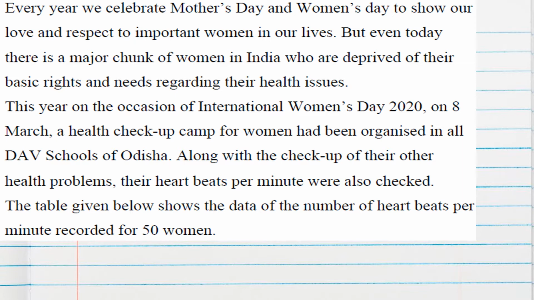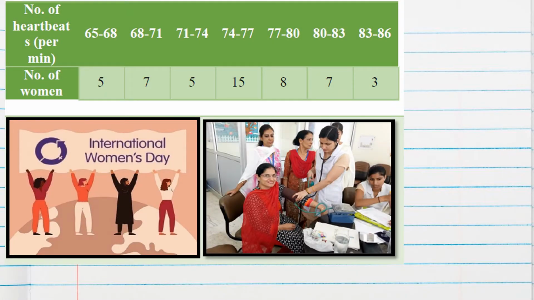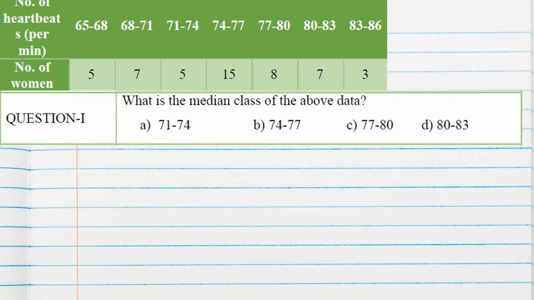So the table given below shows the data of the number of heartbeats per minute for 50 women. So the number of heartbeats per minute is given, and the number of women in each category, in each class. Now we'll go to the question: what is the median class of the above data?